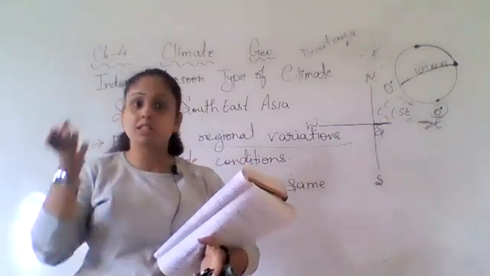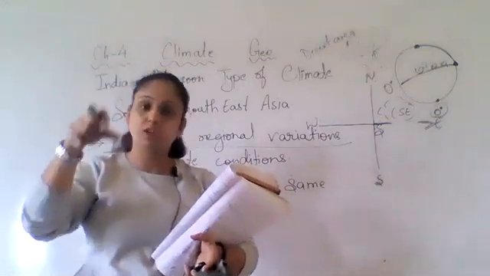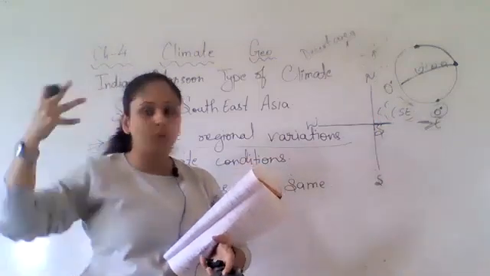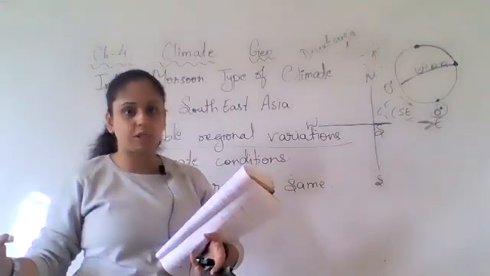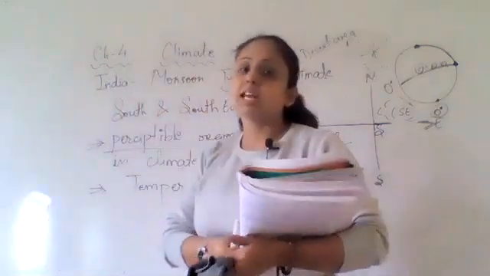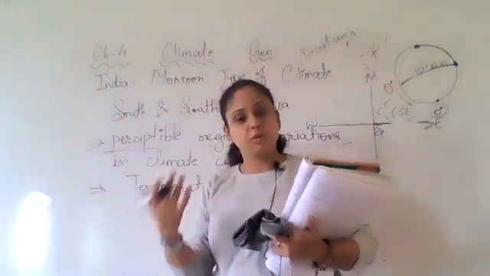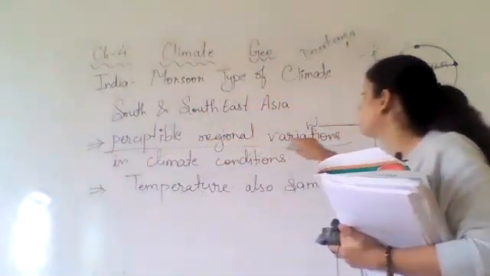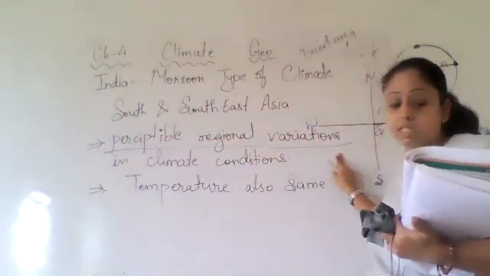And one main factor is their location also. The location is also a main factor for that. They all are located near the equator. That is also a factor. And there are many different factors also which we will go through. But the third main factor is that perceptible regional variation in the climate can be seen.